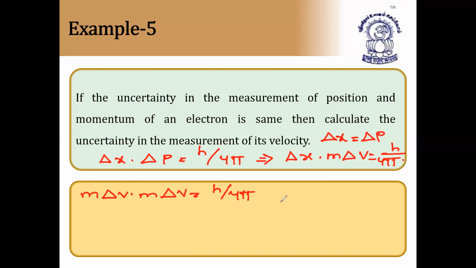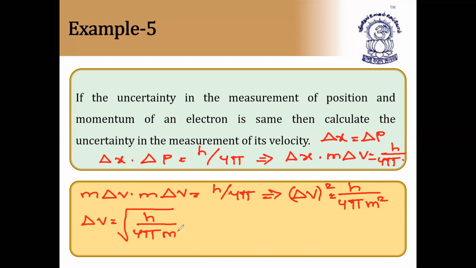Now delta v whole square is equal to, sending this m to that side, h by 4 pi m square. By this, delta v is equal to under root of h by 4 pi m square, which is equal to, root 4 is 2, so 1 by 2, m square is m, so 1 by 2m into root of h by pi. So this is the final value, 1 by 2m into root of h by pi.